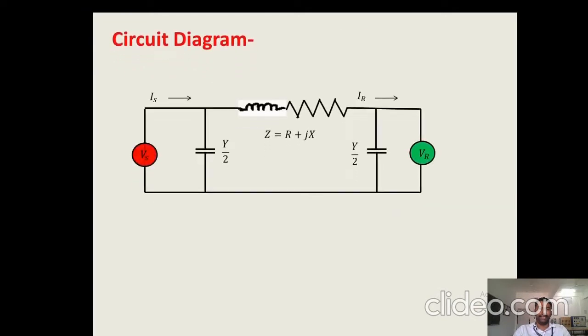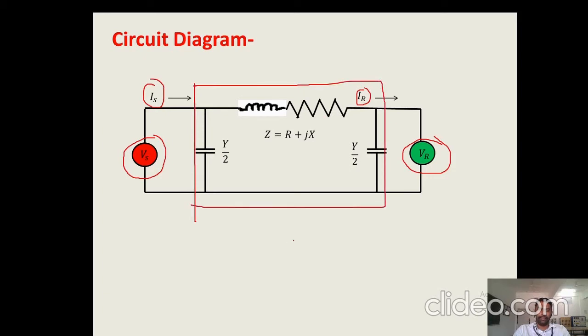Now we will see the circuit diagram. The basic circuit diagram is shown in the figure. Here you can observe the sending end voltage, that is Vs, sending end current Is, receiving end voltage Vr, receiving end current Ir. Here you can observe the pi model, single pi model of medium transmission line network.